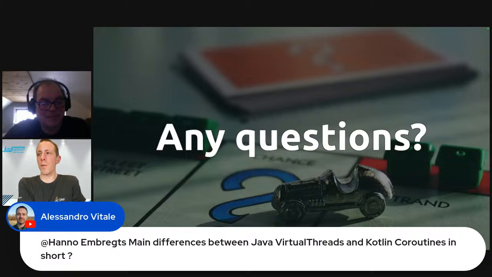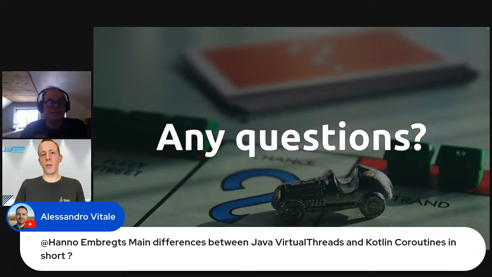There are some differences also, because in Kotlin a coroutine is like a first-class citizen in the language, right? And it is also very apparent from the language structure that coroutines exist, because you start up specific scopes and you annotate functions with the suspend modifier. That also means that it has to run in a coroutine. So it is clear from the addition of structured concurrency and also virtual threads, by the way, in Java, that it is, I would not say an afterthought, right? But it is an addition to the language, a language that has been in use for almost 30 years already. Whereas in Kotlin, it has been designed this way from the very start.